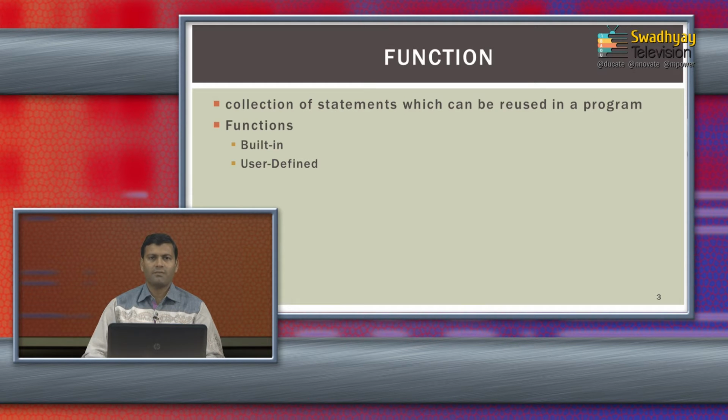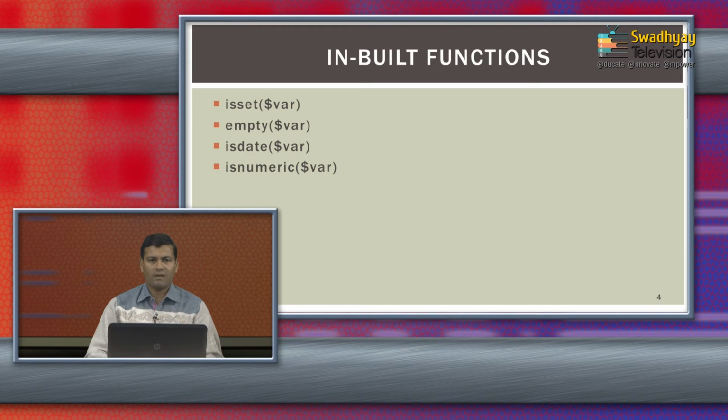Functions are mainly classified into two categories: built-in functions and user-defined functions. In the last session, we considered a few of the built-in functions. These are isset, to check whether a variable is set or not; empty, which specifies whether the variable is empty or not; isDate, to check whether the given date is a date or not; and is_numeric, to check whether the entered value is numeric or not. These are all inbuilt, or predefined, functions, in which you pass the arguments and they give you the result.